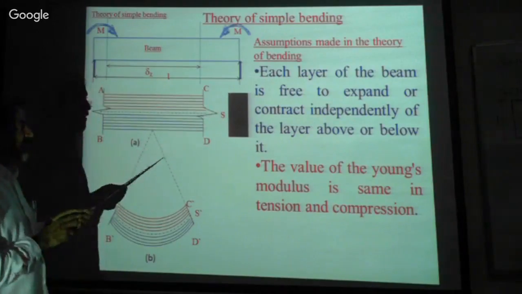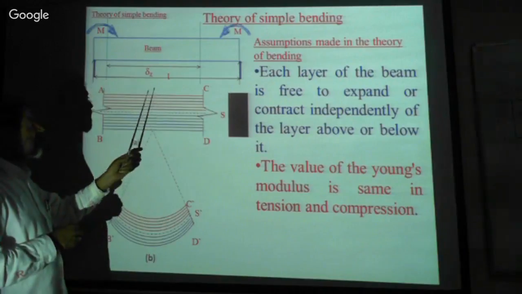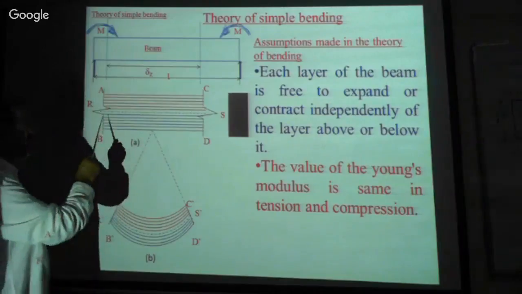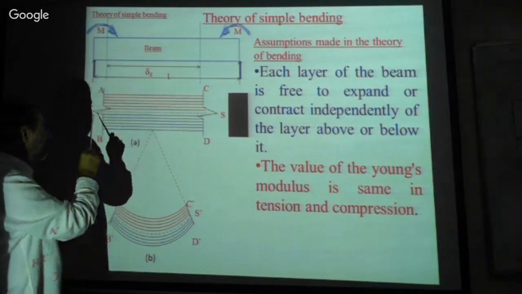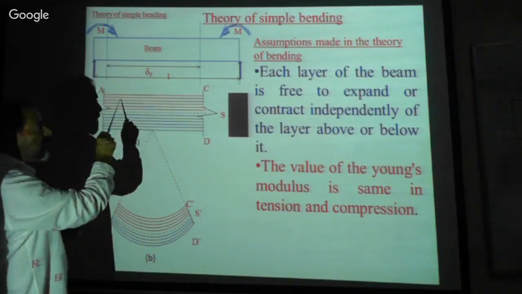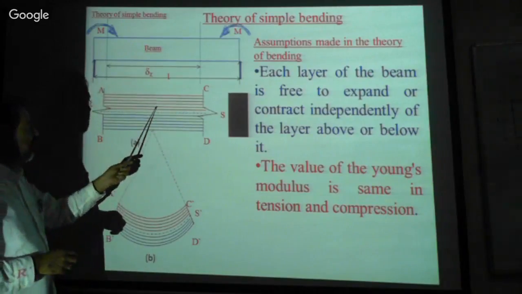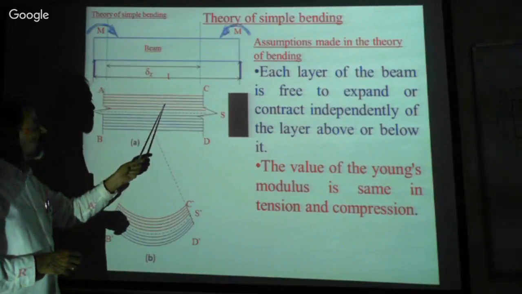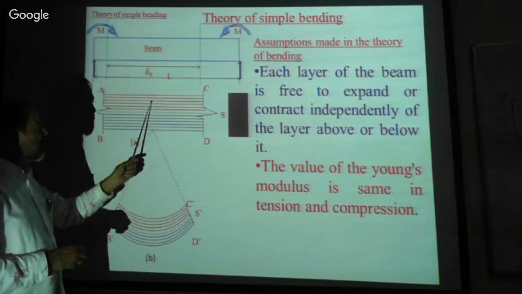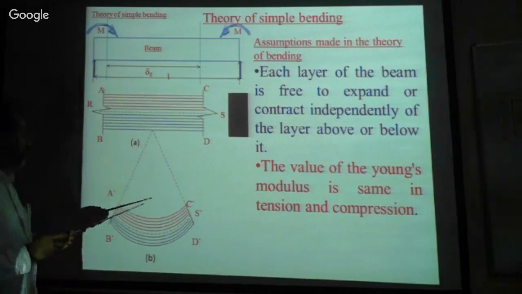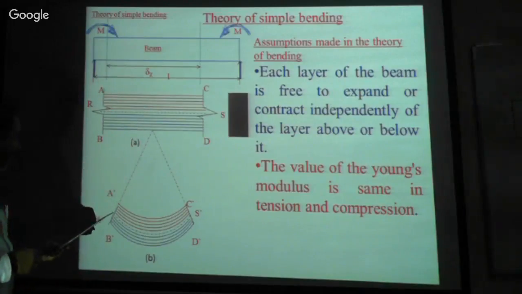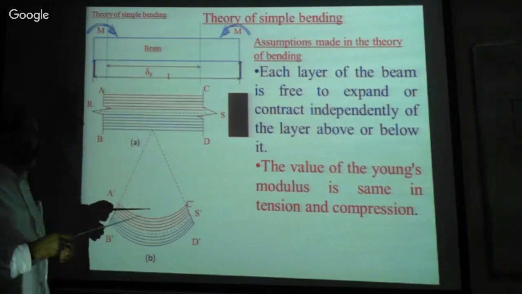The first assumption is the beam is made up of a number of layers. The beam material is made up of layers, and each layer is independent to expand or to contract. Now when the load is applied, the beam is stressed and takes a bending shape, isn't it?